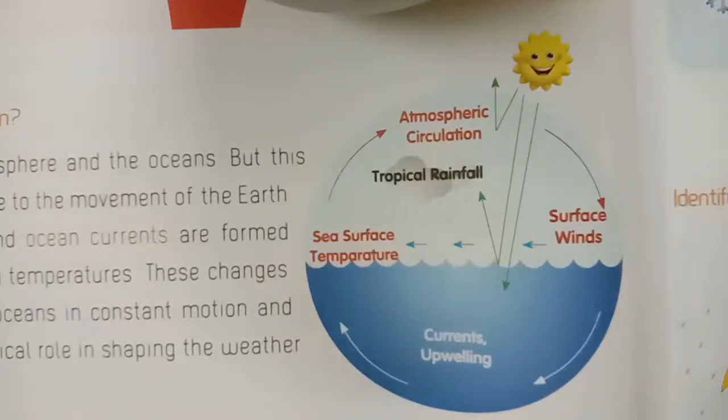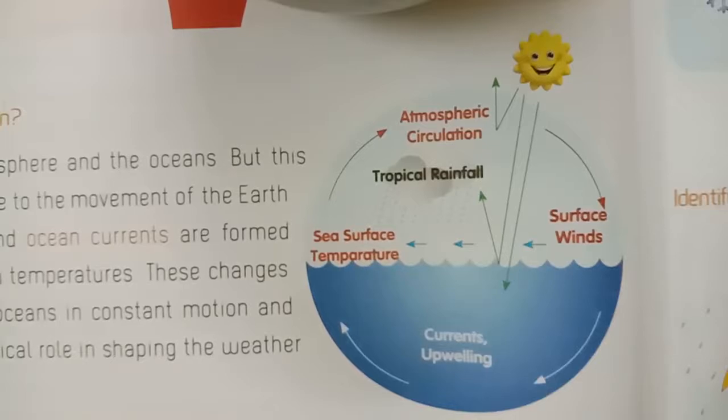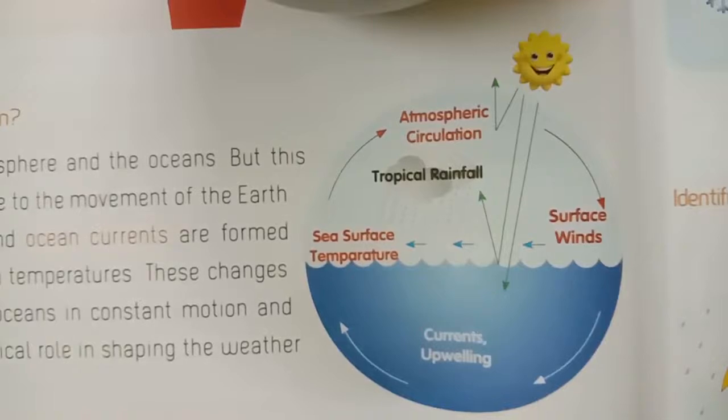What is the difference between weather and climate, children? Weather is the state of atmosphere at any given time and place. It is the mix of events that happens each day in the atmosphere at a place. The state of atmosphere at a given place may not be stable even during the same day. It may change within a few hours.